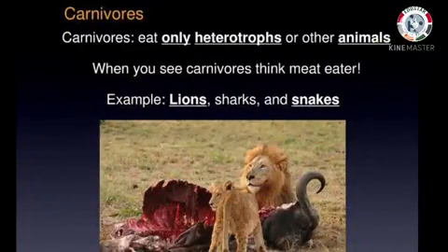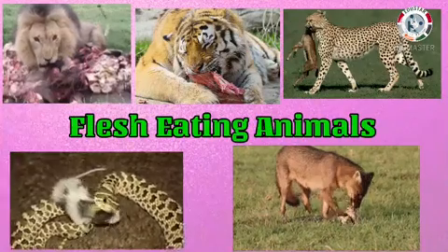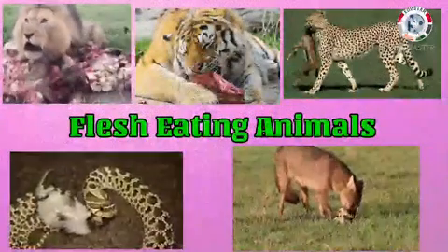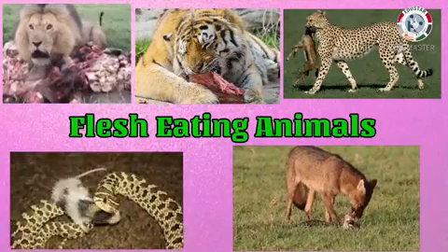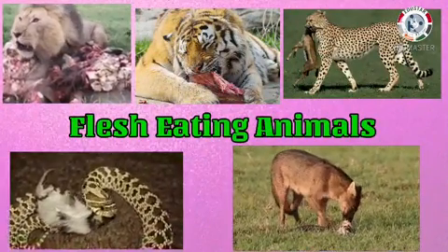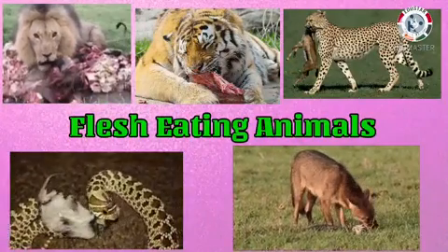What are carnivores? Animals that eat the flesh of other animals are called carnivores. A few examples of carnivorous animals are lions, tigers, cheetahs, snakes, and foxes. These animals are also called flesh-eating animals.